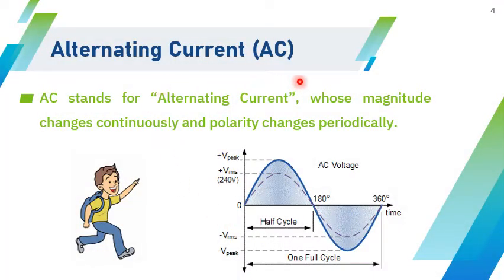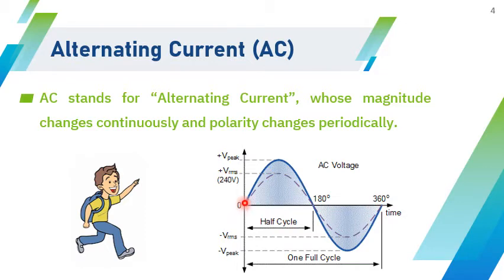Alternating current, so shortly it is called AC. The AC stands for alternating current. So how to describe this alternating current? Alternating current is one whose magnitude changes continuously with respect to time. You can see here nowhere the magnitude of the waveform is constant. This is a voltage waveform drawn with respect to time.